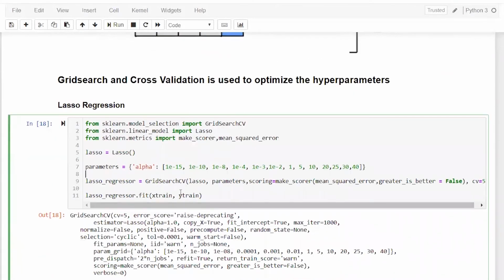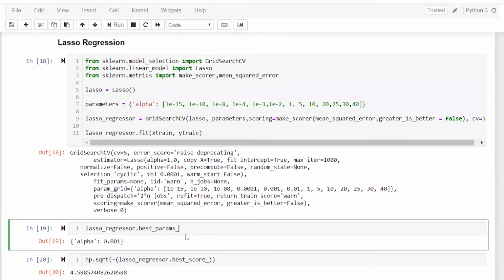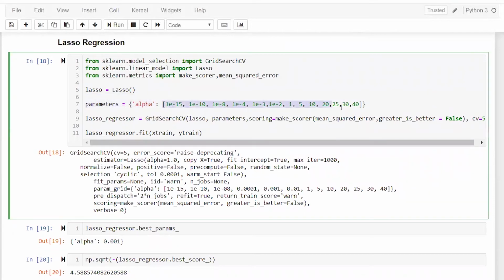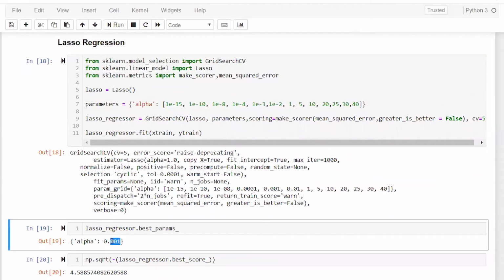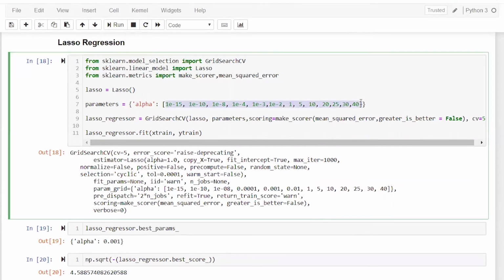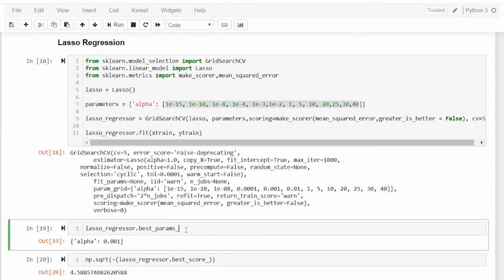All right, so if I train it, you will see the best parameter. Out of the whole set, the best parameter will come as 0.001, right? That will be the best parameter when you run it. So out of this set of values, this will give you the best parameter.